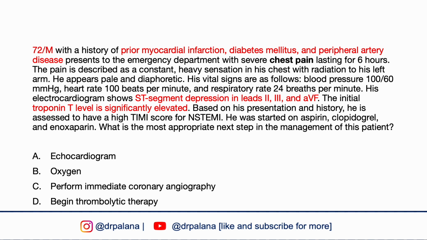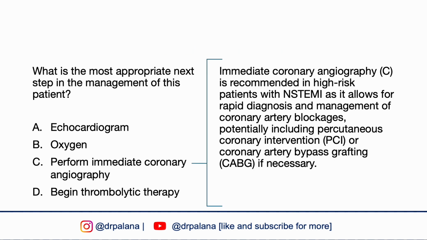Echocardiogram, oxygen, perform immediate coronary angiography, or begin thrombolytic therapy? The correct answer is C. Perform immediate coronary angiography. Patients with a high TIMI score for NSTEMI are at increased risk for adverse cardiac events.